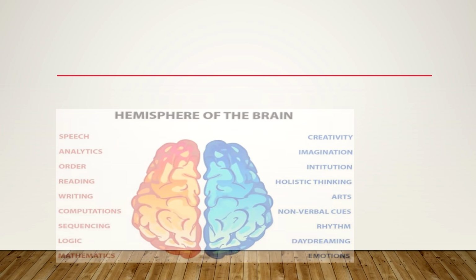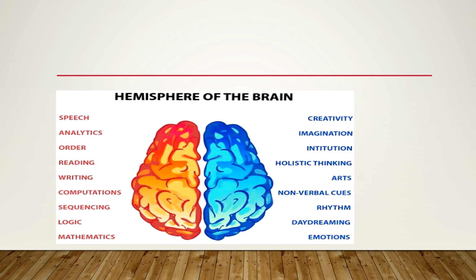Let's see the speciality of the right hemisphere and the left hemisphere. The right hemisphere is more dedicated to creativity, imagination, intuition, holistic thinking, arts, non-verbal cues, rhythm, daydreaming and emotions. The left hemisphere is more dedicated to speech, order, reading, writing, computations, sequencing, logic and mathematics.